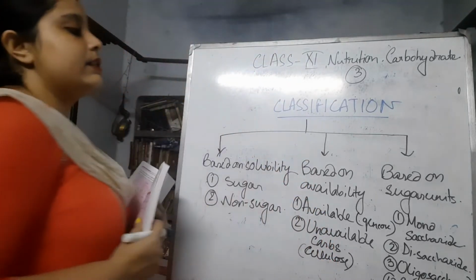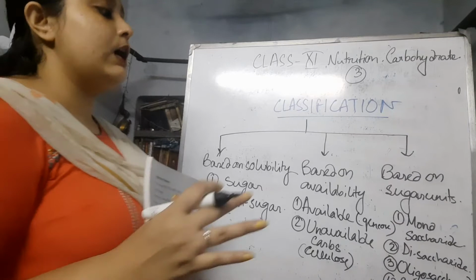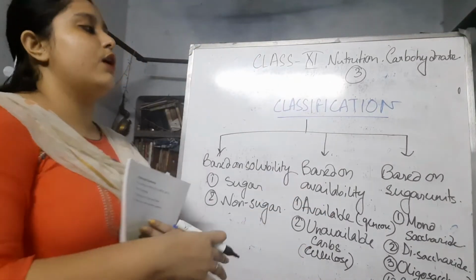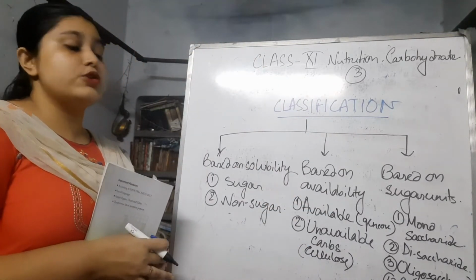These are the four basic classifications of carbohydrates based on sugar units.